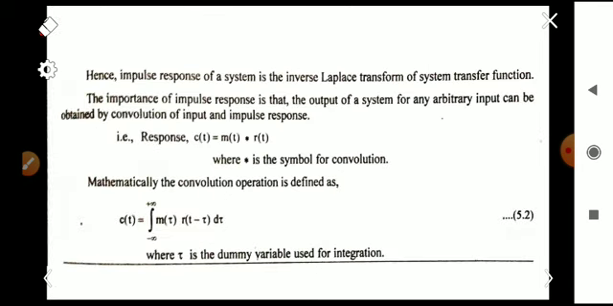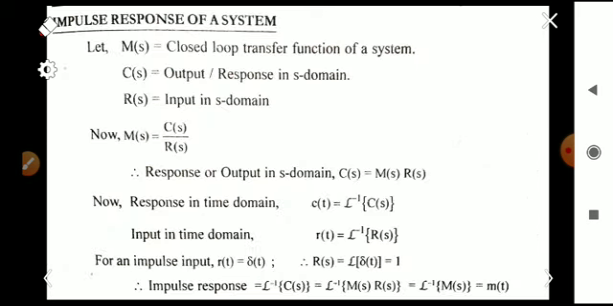That you can see here. The impulse response of a system is the inverse Laplace transform of the system transfer function. That is, if you are asked to find the impulse response, then we have to simply find the Laplace inverse of our closed loop system transfer function, that is M of t. That's our impulse response. I have already said that the impulse response is very much important in determining the stability.